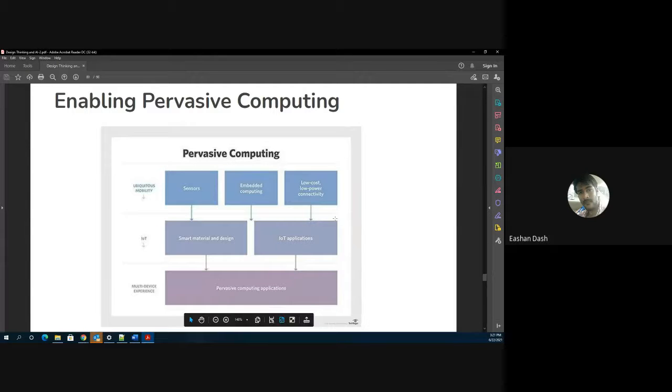So again, like I told you, this is the entire flowchart of pervasive computing. These are the pervasive computing applications. The applications can be a mobile app or whatever, through which you want to control your say AC or whatever part of your home. Now, how you're going to achieve it is using IoT applications. So these IoT applications will internally use sensors and embedded computing to do the final functionality, right? And then again, there will be a response. So the user is on this end, you can say on the lower end, and the upper end is the compute elements, which are ultimately going to do their functionalities.